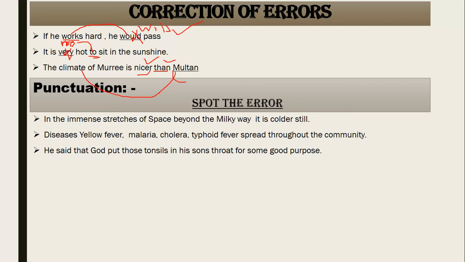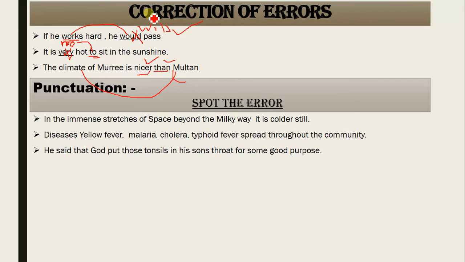Some important rules I am teaching you here, so that hopefully you would be able to deal with the question in a perfect way by having command over some of these specific rules. First of all, let me look at the first sentence in punctuation.